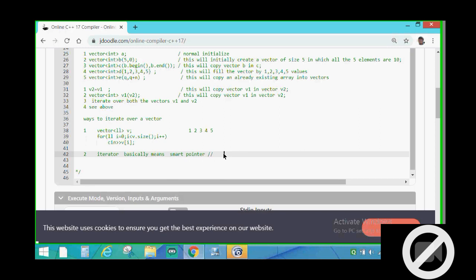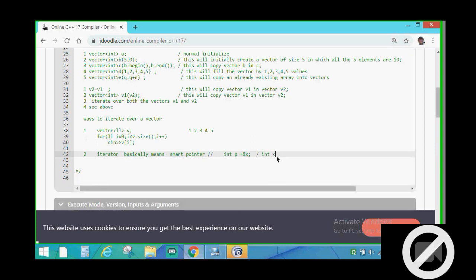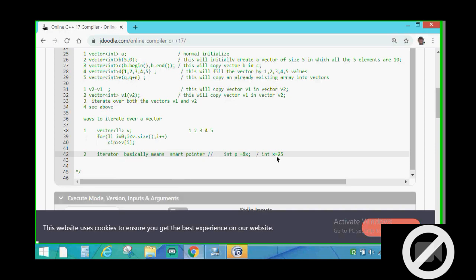But if you know how to dereference a pointer, dereference means the value stored at the address which this pointer is carrying. Basically, if there is a pointer p which is storing the address, this AND operator is used to store the address of variable x, and there is a variable x which has value 25, suppose.